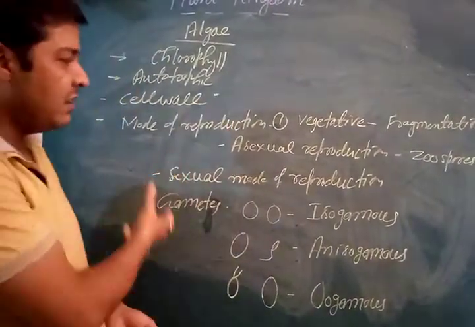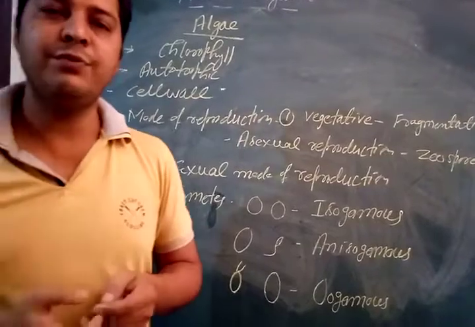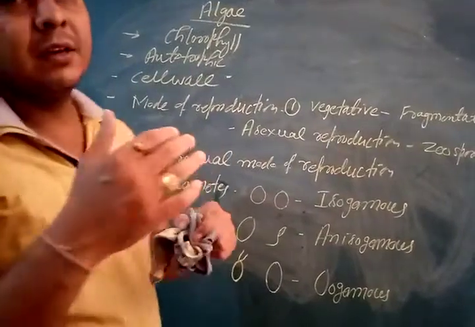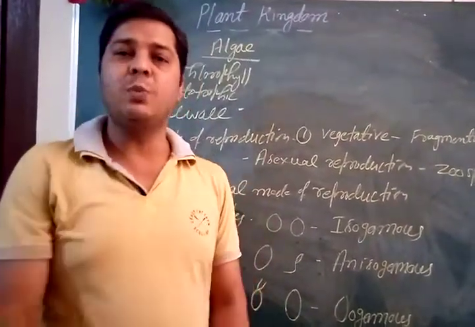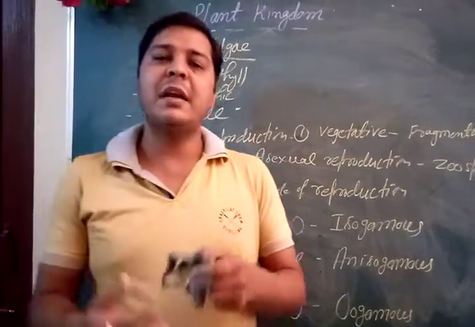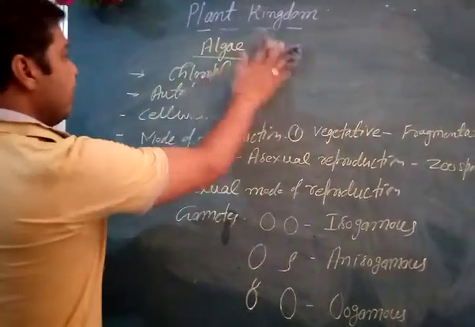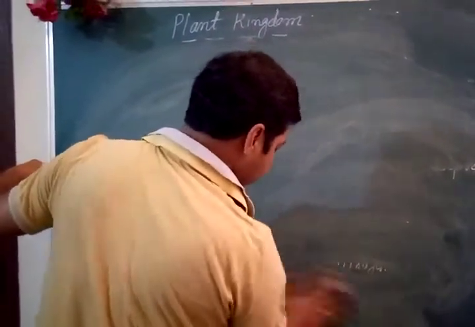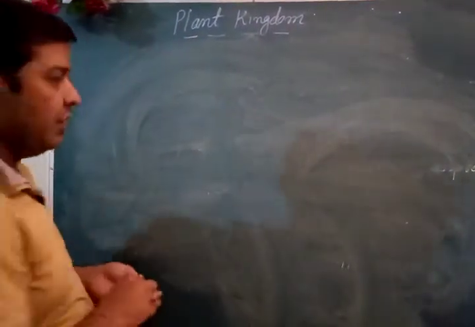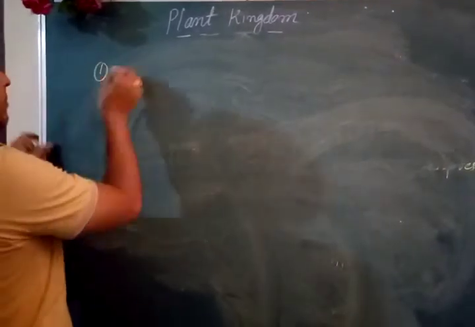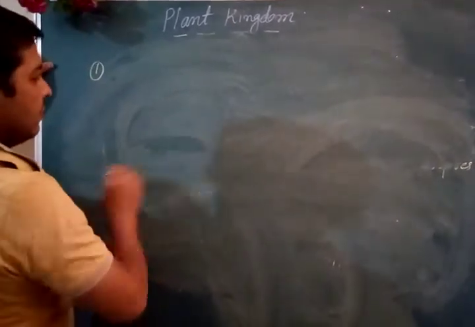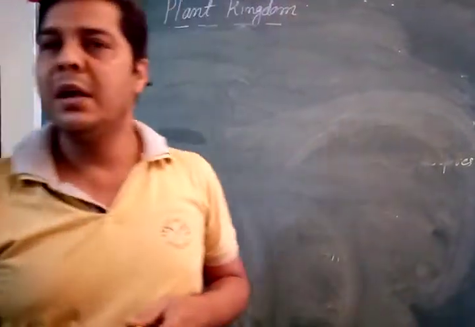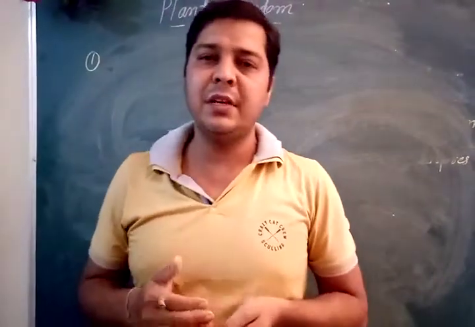These are the general properties that can be seen in case of algae. Now children, algae are further classified into three groups. If we talk about the groups of algae, generally we have Rhodophyceae, Chlorophyceae and Phaeophyceae.